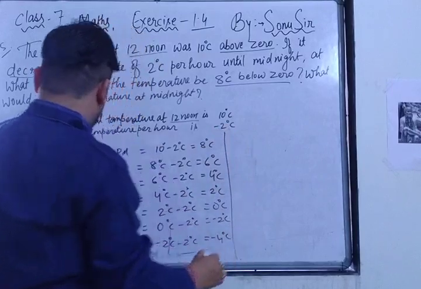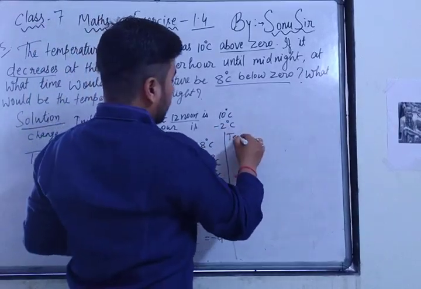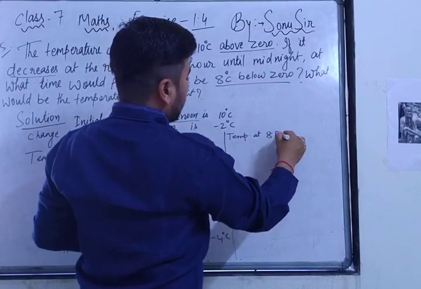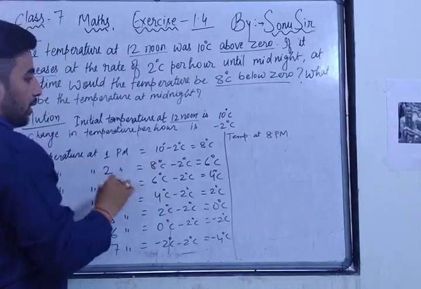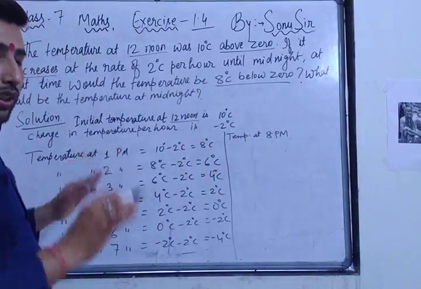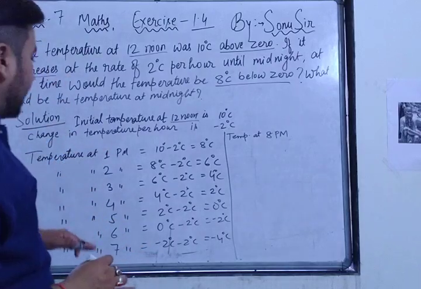Now take the second part, temperature at 8 p.m. See, I have written the shortcut of temperature, TEMP, because the space is less. You can write full temperature, otherwise you can go down also in your notebook.